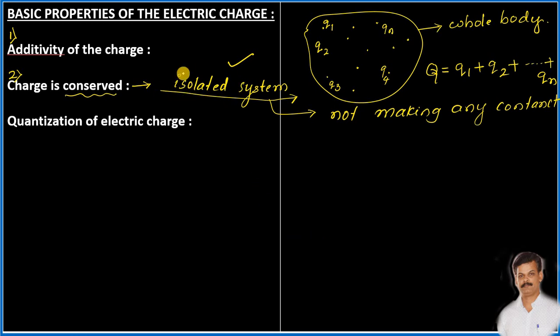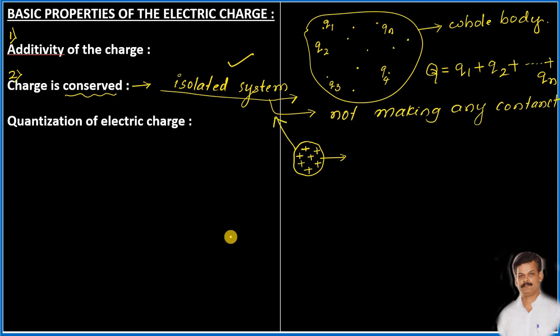I think you know the meaning of isolated. If one object is there, and that object is not at all making any contact with any other objects, then that body is called an isolated body. If this isolated body is having positive charges on it, then that body is a charged isolated body, or it is considered a charged isolated system.